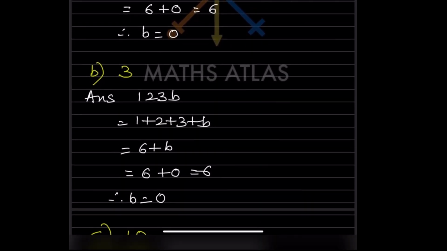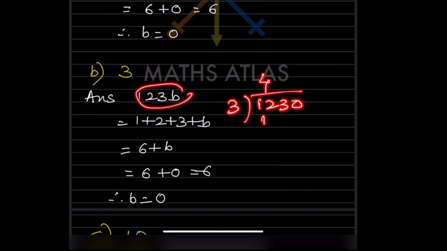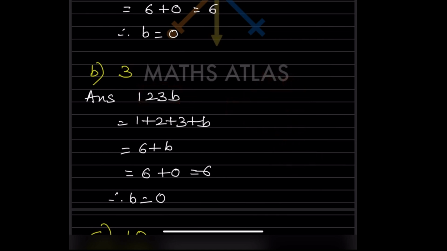Now let us see for 3. If it is divisible by 3, again we will add all the digits. In place of b, if you put 0, then it is 1, 2, 3 and 0. So we will see for 3. 3 4s are 12. 3 1s are 3. And this is 10, so 1230 is divisible. So b is 0.